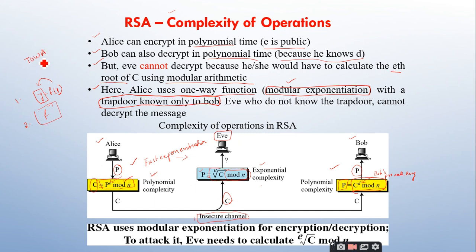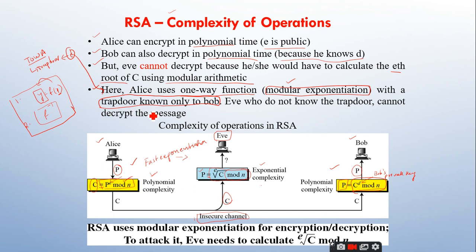TOWF, trapdoor one-way function. So a trapdoor one-way function is a one-way function. That means it has to satisfy these two conditions, that is, it should be easy to compute and f inverse is very complex to compute. In addition to it, it should also satisfy that f inverse can be calculated easily when we know the trapdoor, right? Here the trapdoor is nothing but D in this case, because Bob is having D, which is called a trapdoor.